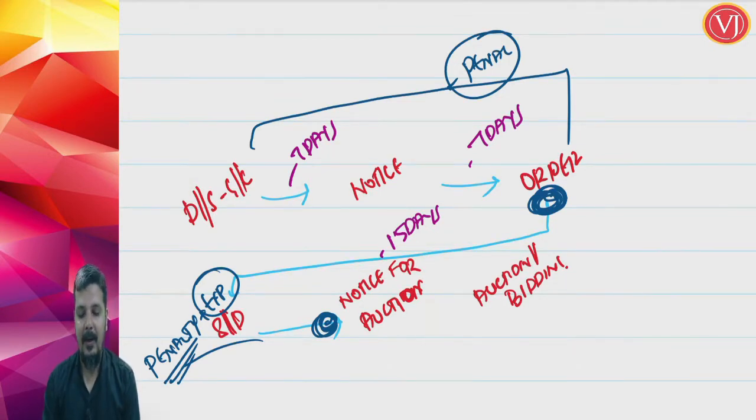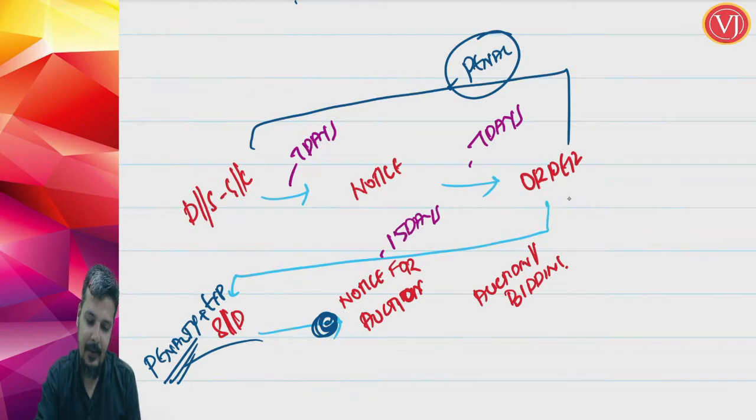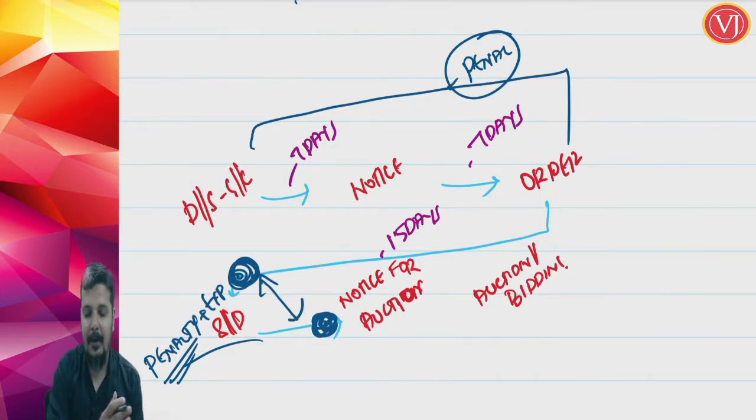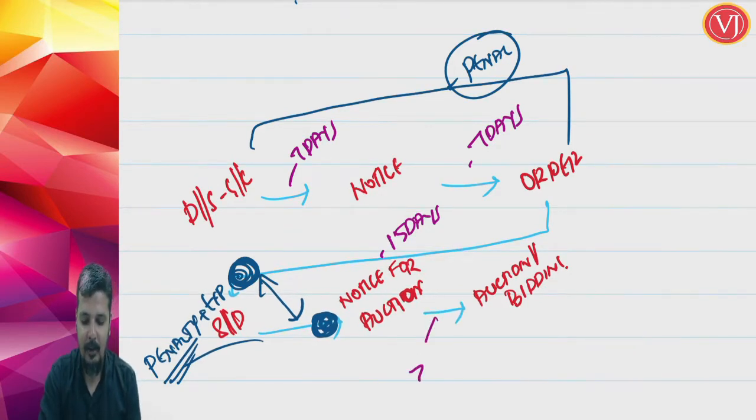So if he is paying within that 15 days of the order, he has to pay only penalty. But the moment he is paying after 15 days of the order but before notice for auction, he has to pay penalty plus expenses and take the goods. And after notice is given for auction, the minimum time limit for actual bidding or auction will be 15 days.